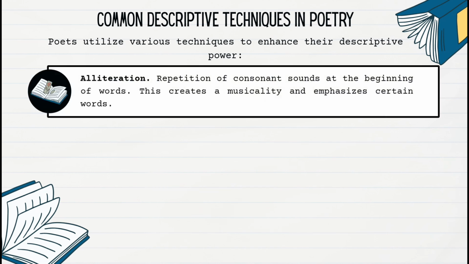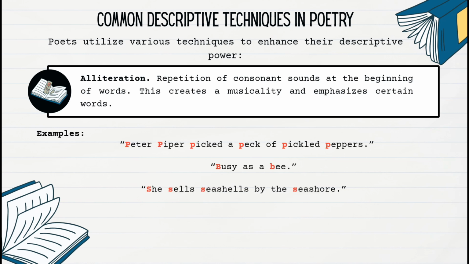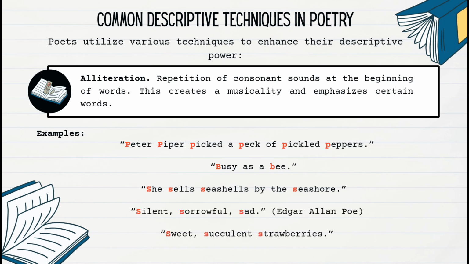Alliteration. Repetition of consonant sounds at the beginning of words. This creates a musicality and emphasizes certain words. Examples: Peter Piper picked a peck of pickled peppers. Busy as a bee, she sells seashells by the seashore. Silent, sorrowful, sad. Sweet, succulent strawberries.